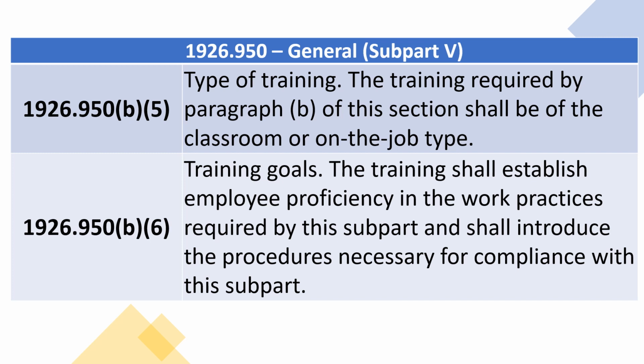1926.950(b)(5), Type of training. The training required by paragraph (b) of this section shall be of the classroom or on-the-job type. 1926.950(b)(6), Training goals. The training shall establish employee proficiency in the work practices required by this subpart and shall introduce the procedures necessary for compliance with this subpart.